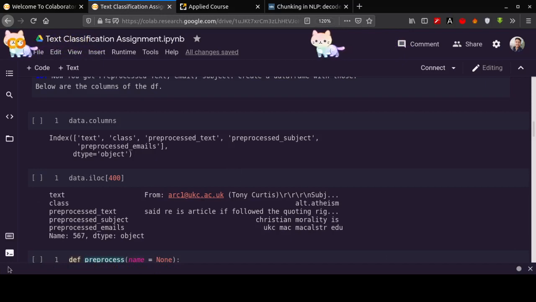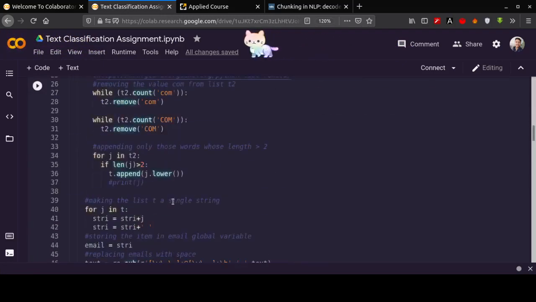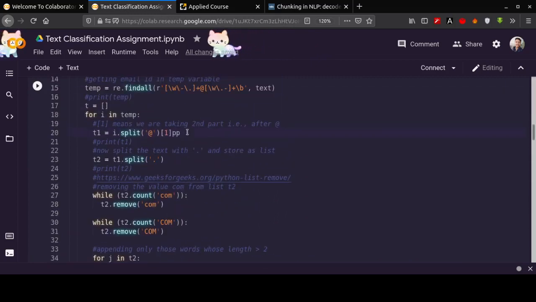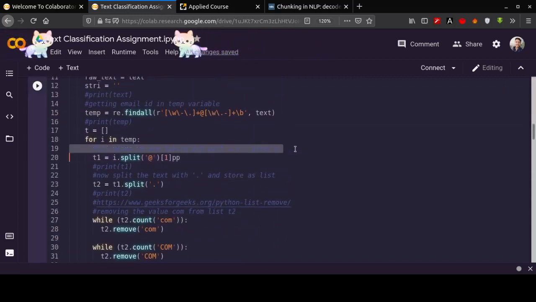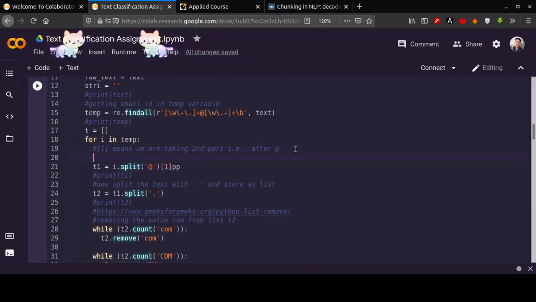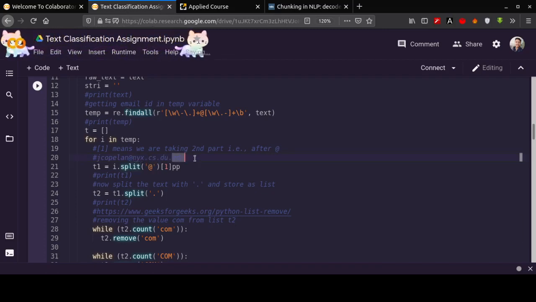Okay. Let's copy it here to understand. So we will here take only the part which is after the at the rate.